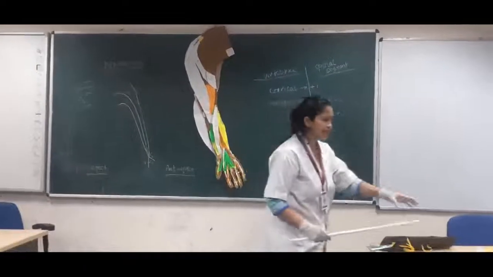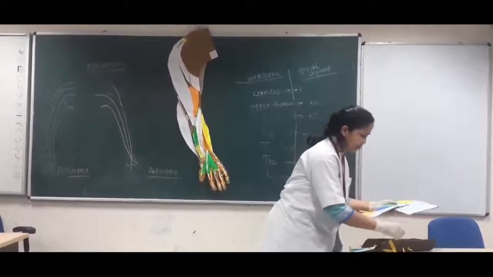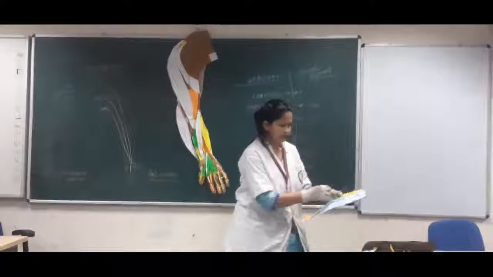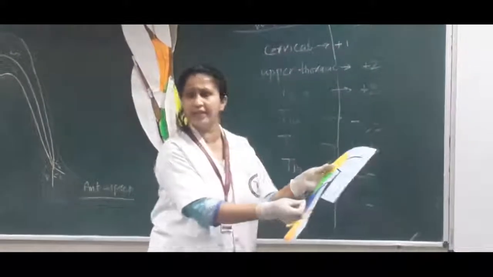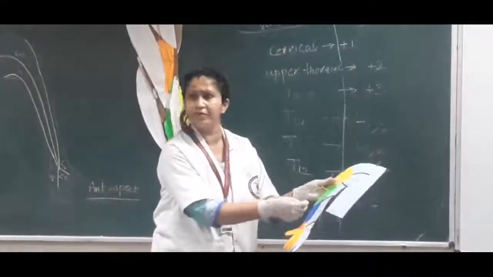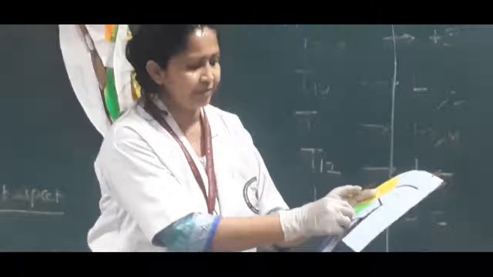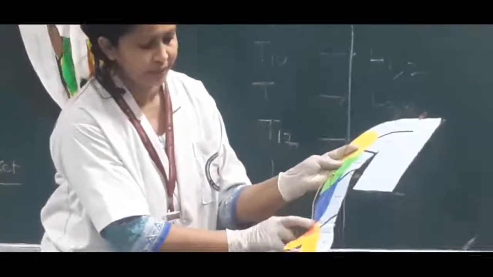Now, what is the clinical significance of knowing these cutaneous nerves? Suppose this, in red color, is the radial nerve, and this is the superficial radial nerve, which is the branch of the radial nerve, coming here to supply the ball of the thumb.